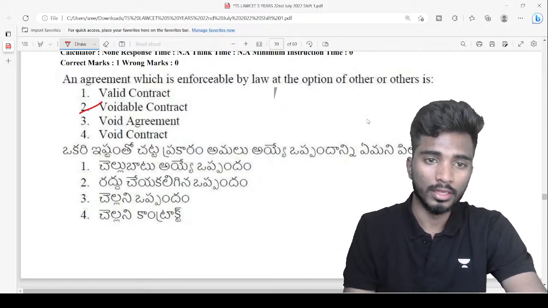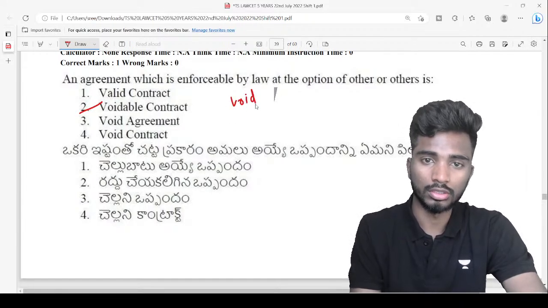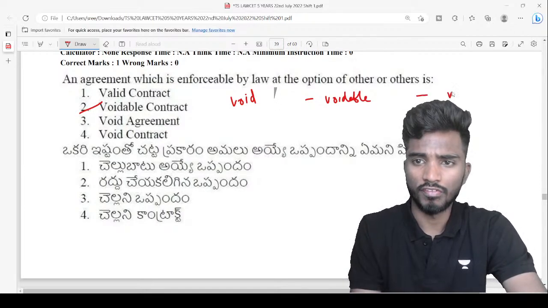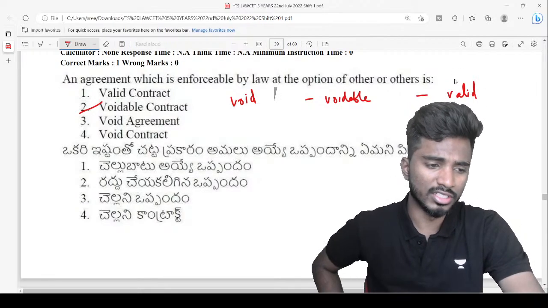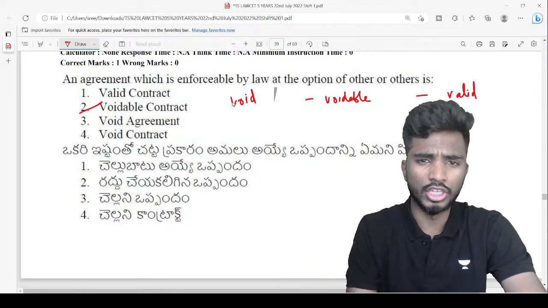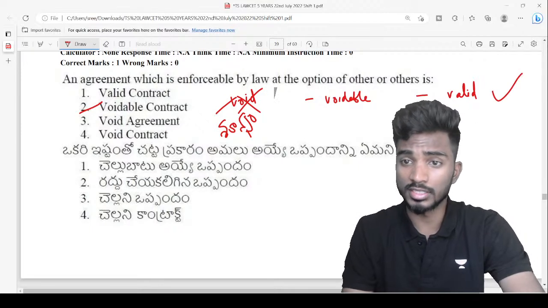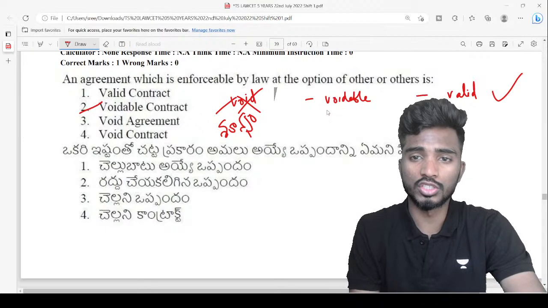Now let me explain what is void, voidable and valid contract. First, void and valid are very simple, right? Void means nothing, zero, not valid. Valid means yes, it is enforceable in a court of law. Between void and valid is voidable.